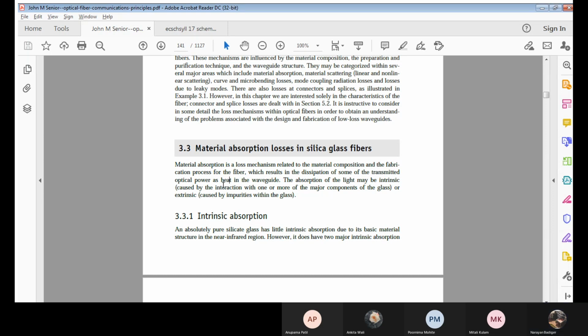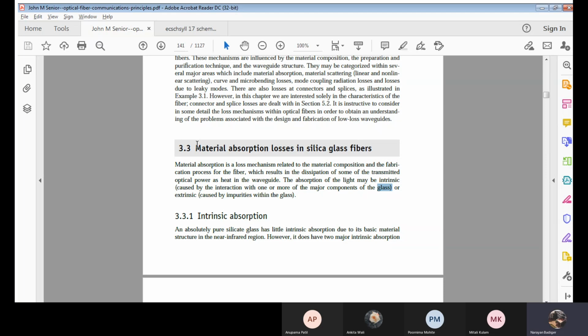It means the ions will try to excite. There will be an excitation process, due to which there will be heat, or due to heat there will be such interactions happening. Silica, or the material used to fabricate the fiber, will be made of two to three materials. They try to interact, due to which there will be an intrinsic absorption.